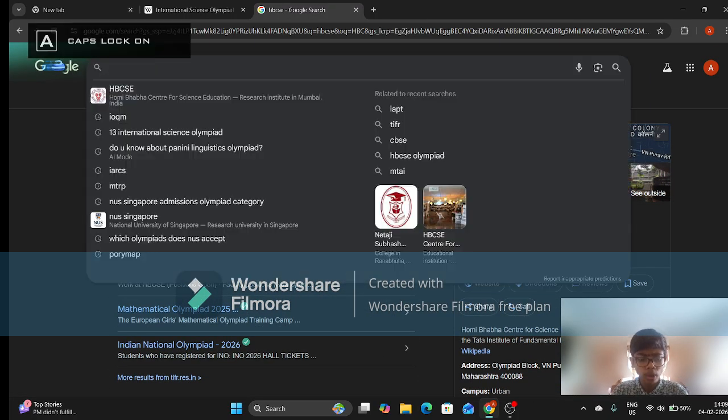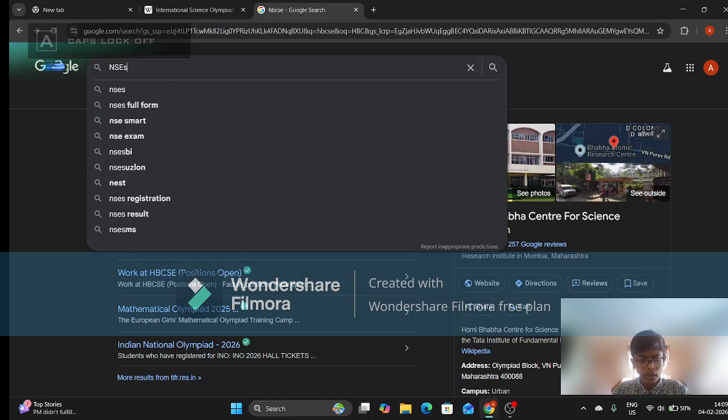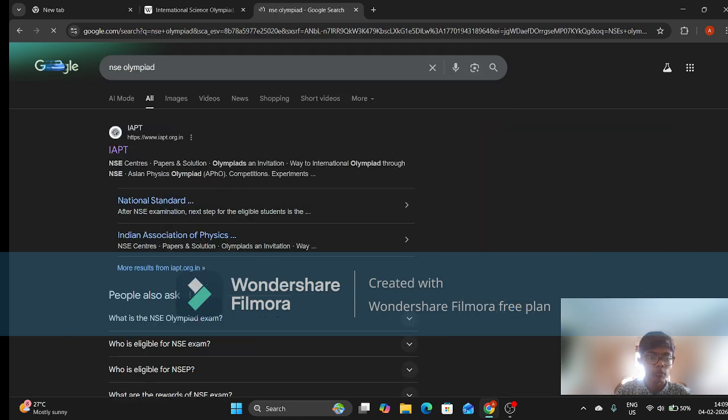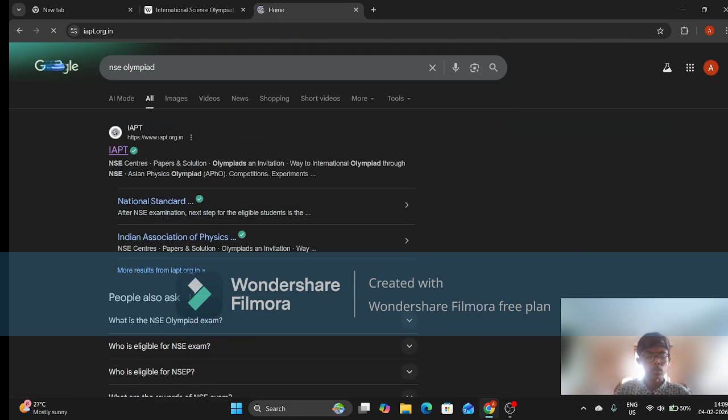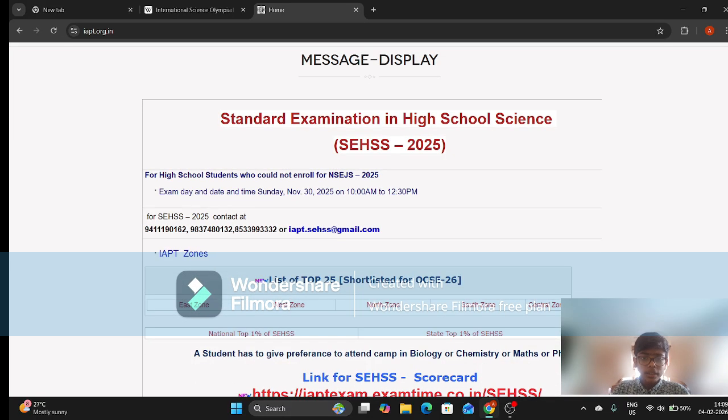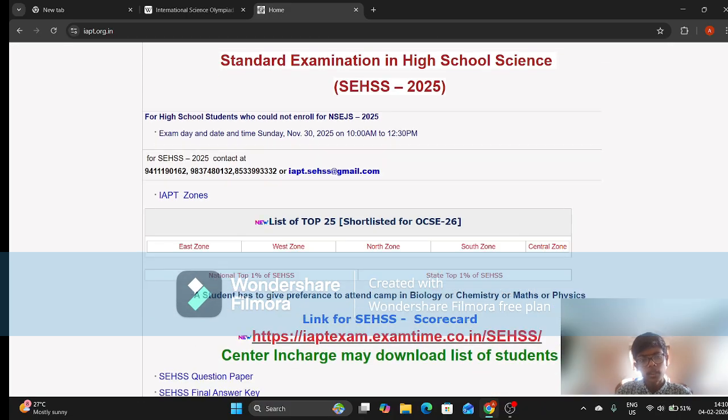And just to show you a glimpse of what I mean, let me just search here. My spelling is horrible. Yeah, so let's go to the IAPT website because this is the conducting body. This other exam you can see right here is an alternate exam which was made much after NSEJS because many students could not enroll for NSEJS due to age requirements. That's why this exam was made. This is also conducted by IAPT. This is not one of the recognized ones and does not have an international level, but you could try it.